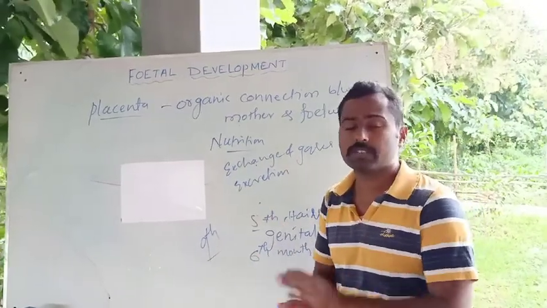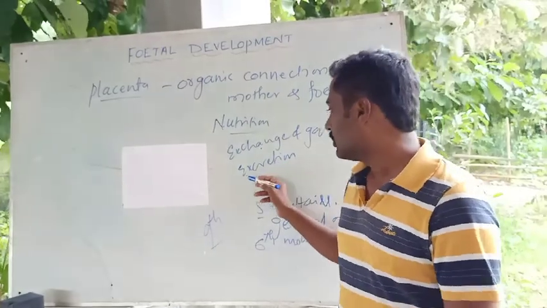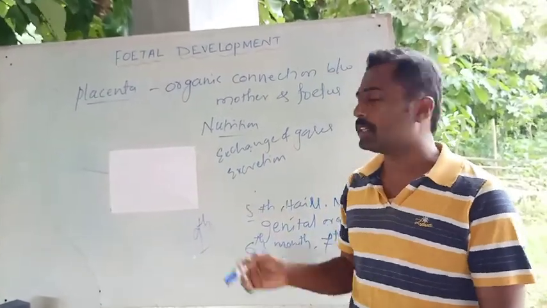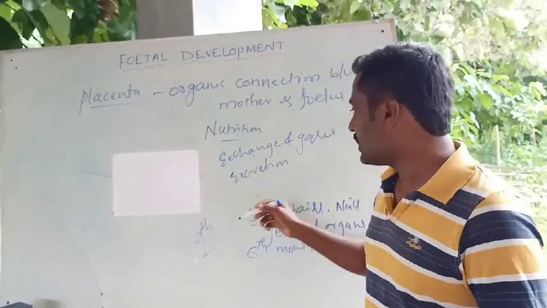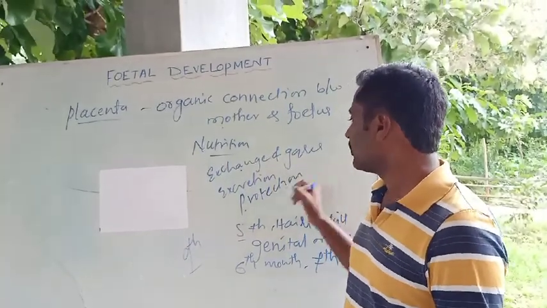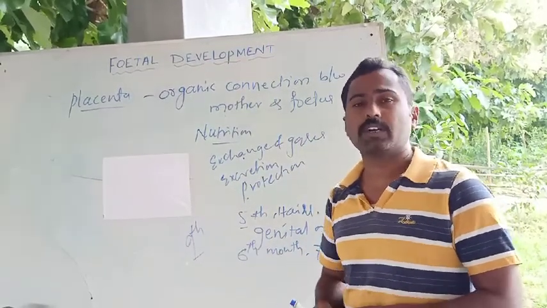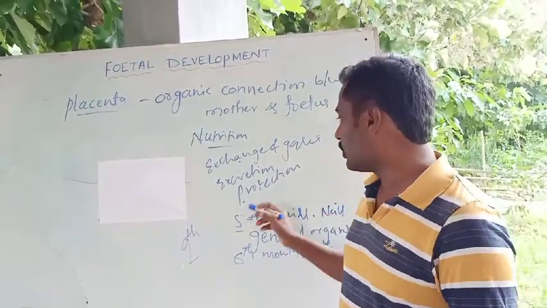The nitrogenous waste which is produced in the fetus is excreted from the fetus to the mother's body, and that takes place through the placenta. And the placenta plays a major role in the protection of the fetus from antibodies and from other infectious agents or pathogens. So it will protect the fetus.